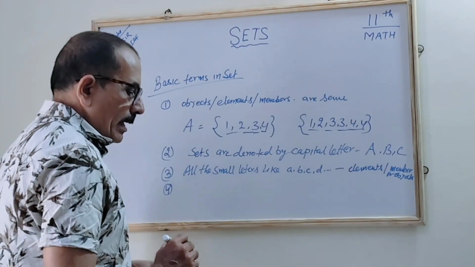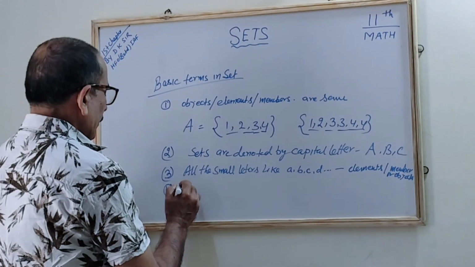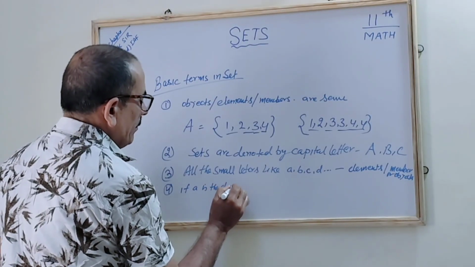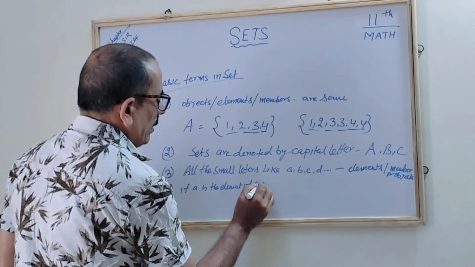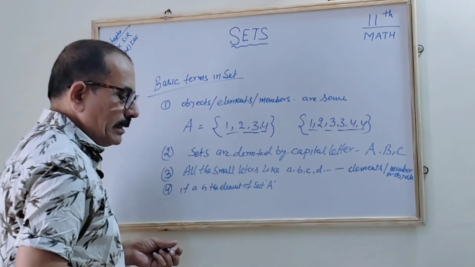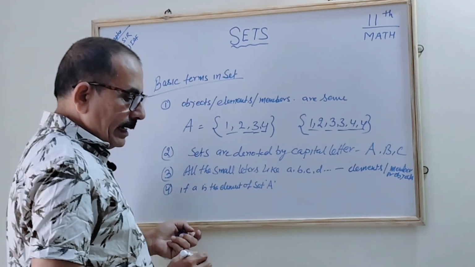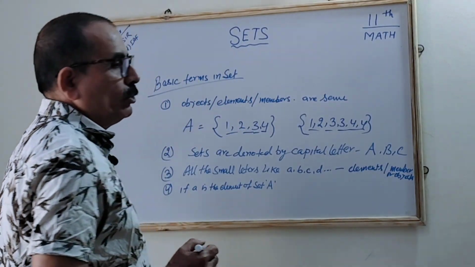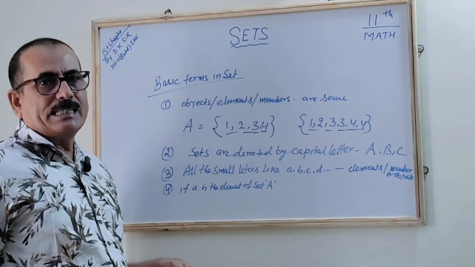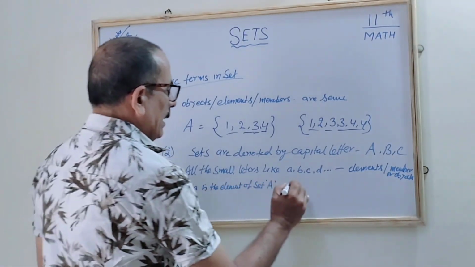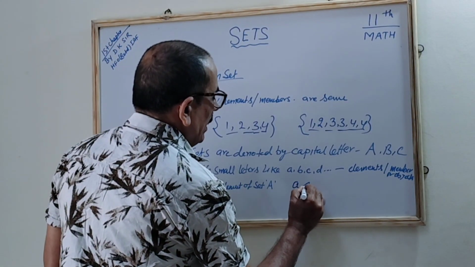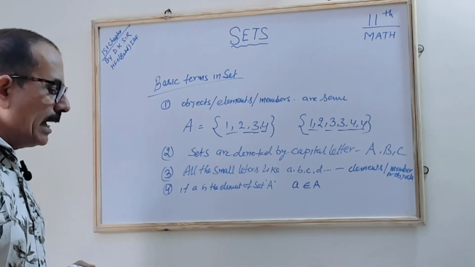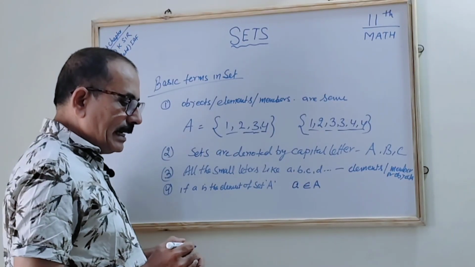The fourth point we should know: if a is an element of set A, that is, a belongs to set A, it is denoted by a symbol. So how to show it? There is a symbol for element. We can write a is an element of set A. It will be written like this, and we will read it like this: a is an element of the set A.